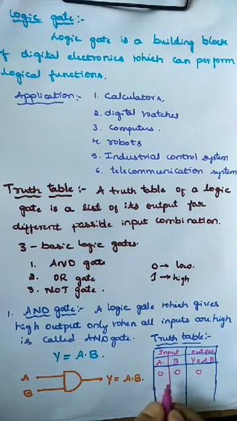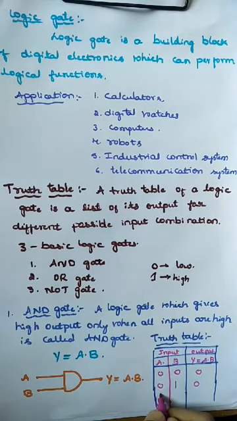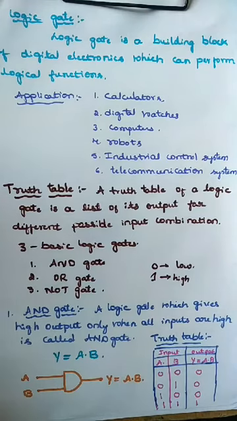If A is low, then B is high. What about the output? Again it is low. Next, if A is high, B is low, again the output is low. Next, if A is high, B is also high, then the output is high. So this is the truth table of the AND gate.